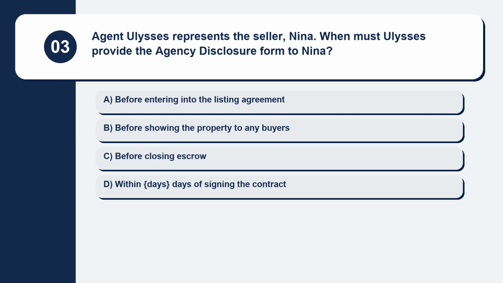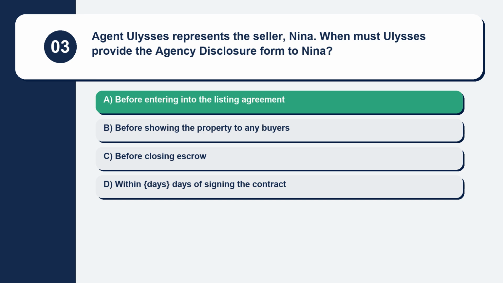Question 3. Agent Ulysses represents the seller, Nina. When must Ulysses provide the agency disclosure form to Nina? Here are your options. Option A, before entering into the listing agreement. Option B, before showing the property to any buyers. Option C, before closing escrow. Option D, within days of signing the contract. The correct answer is option A, before entering into the listing agreement.